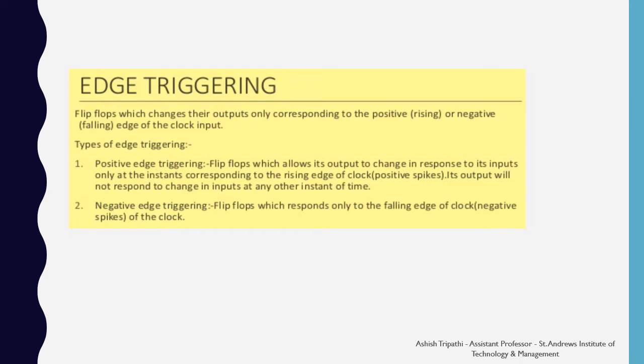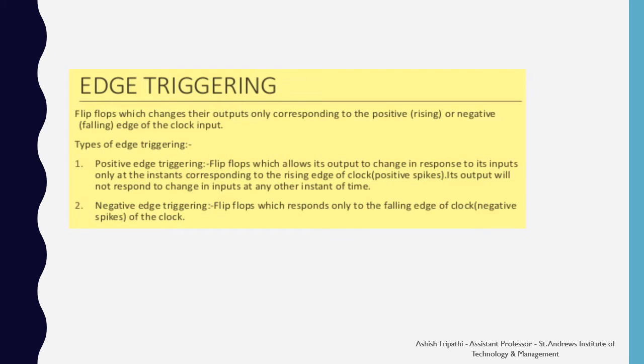In this, the flip-flop allows its output to change in response to its input only at the instant corresponding to the rising edge of the clock, that is the positive spike. Its output will not respond to change in input at any other instant of time. So whenever there is a rising edge of the clock, then only the output is going to change.